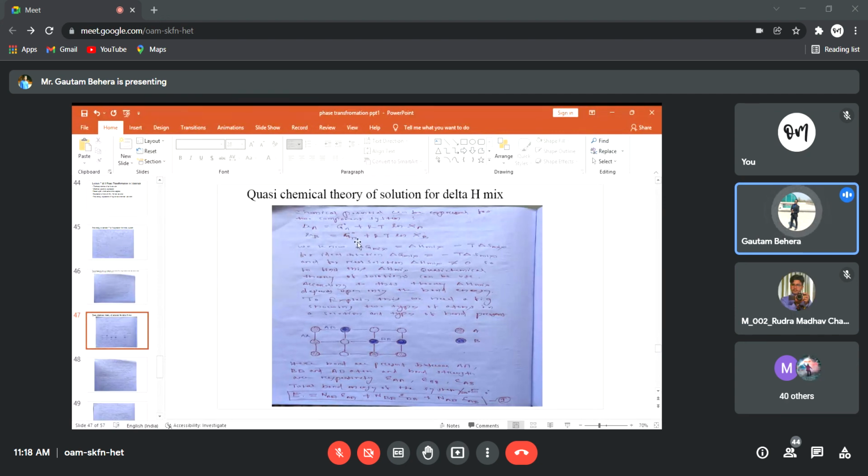G naught A, G naught B are the free energy of the pure components, or you can say chemical potential. Some people write mu A is equal to mu naught A plus RT ln XA, mu B is equal to mu naught B plus RT ln XB, where XA and XB are the mole fractions, and you know the temperature and gas constant. So you have to remember these expressions: chemical potential of A and chemical potential of B.